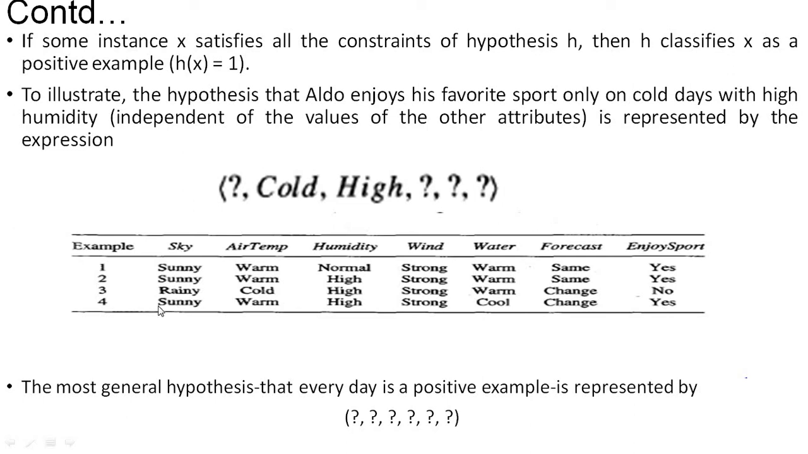Next, the fourth day: sky is sunny, air temperature is warm, humidity is high, wind is strong, water is cool, forecast is changed. Again on this day also he can enjoy the game. After seeing these input examples, what I can tell you is Mr. Aldo can enjoy the game when the sky is sunny, air temperature is warm, and humidity may be normal or high. As you can see, in the first example the humidity is normal, and in the last example the humidity is high.